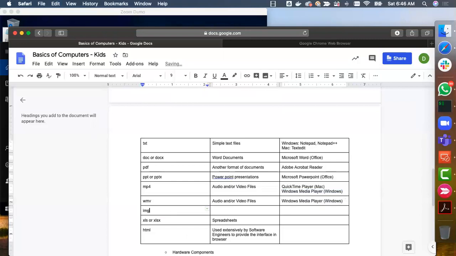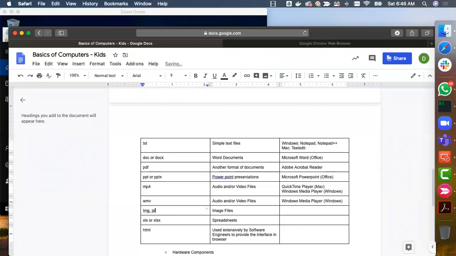IMG. We want to have images, and it's very important for us as part of our projects. We will download images from the internet, and we have to use them as part of our projects, right? So what are the extensions for IMG? Almost everything can be used to view images, but there are certain softwares which you need to understand, especially if you want to edit images.